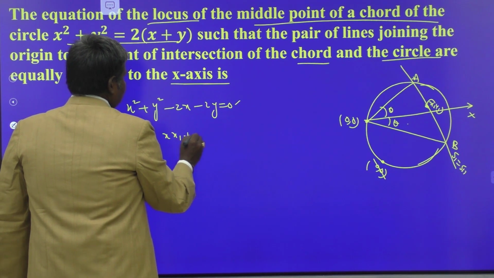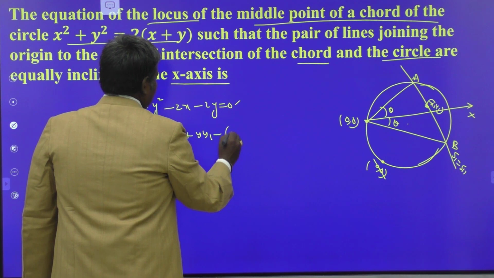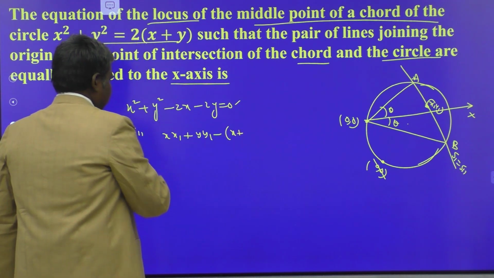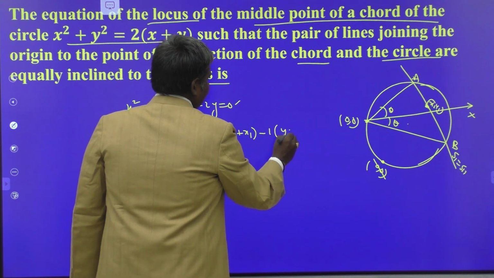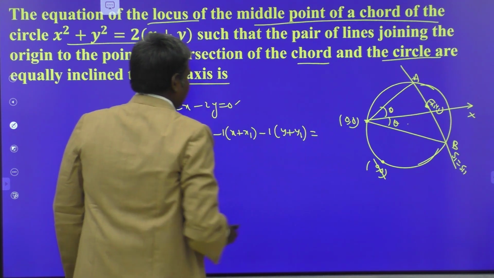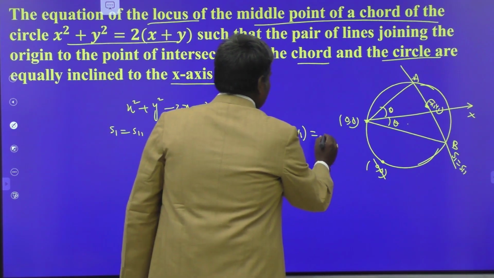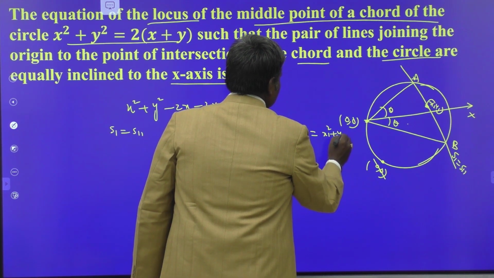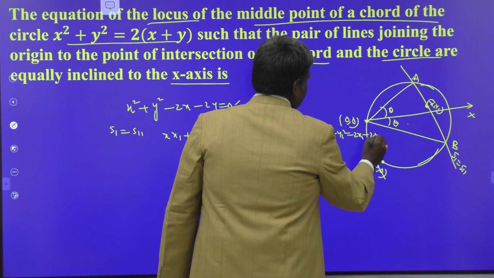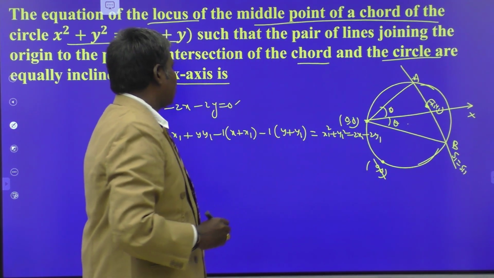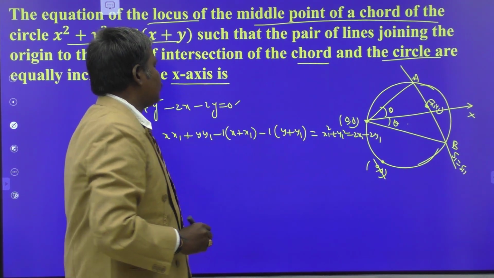That is xx1 plus yy1 minus (x plus x1) minus (y plus y1). This is S1, equal to S11, which means x1 square plus y1 square minus 2x1 minus 2y1. This is the chord with midpoint, S1 equals S11.